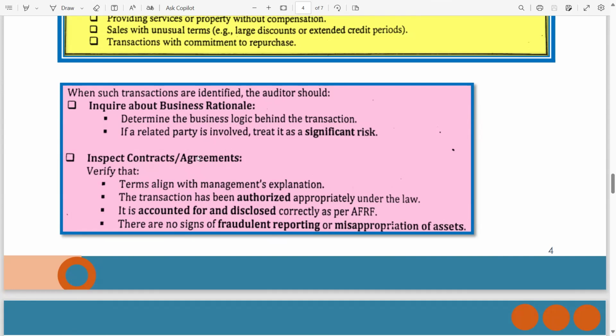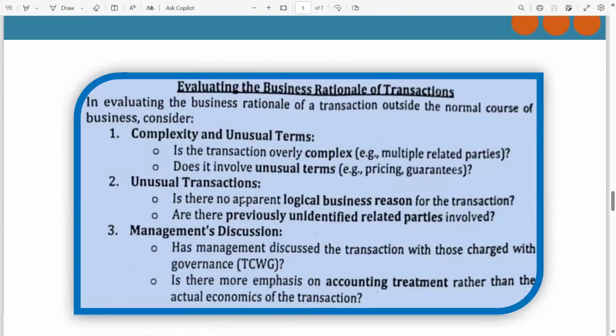Inspect contracts and agreements. Verify that terms align with management's explanation. The transaction has been authorized appropriately under the law, meaning all the terms and conditions are appropriate. It is accounted for and disclosed correctly as per the applicable financial reporting framework. There are no signs of fraudulent reporting or misappropriation of assets.